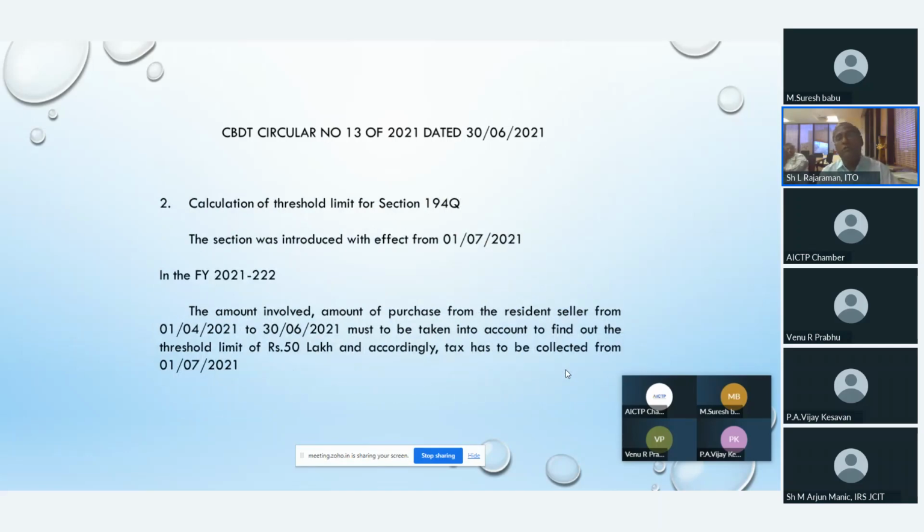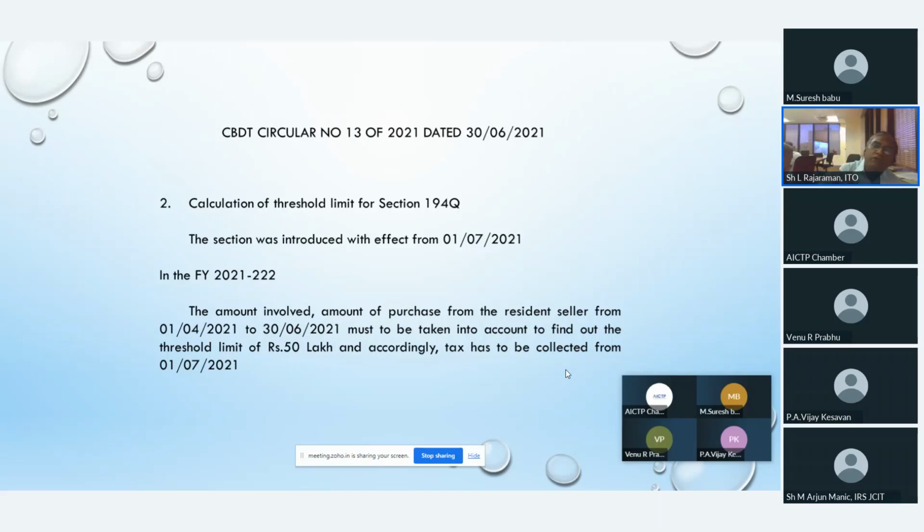Number 2, calculation of threshold limit for section 194Q. See, this section 194Q was also introduced mid financial year, on 1/7/2021. So they say how you have to calculate. Same way as what we see there, here also in the financial year 21-22, for example, the amount of purchase from the resident seller from 1/4/2021 to 30/6/2021 must be taken into account to find out the threshold limit of 50 lakhs.